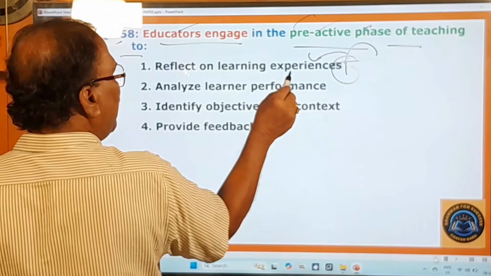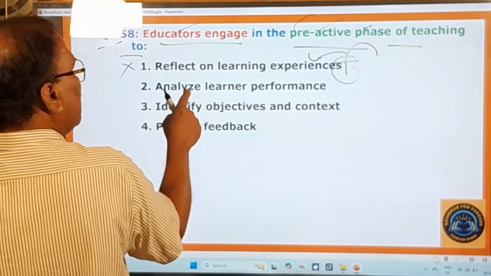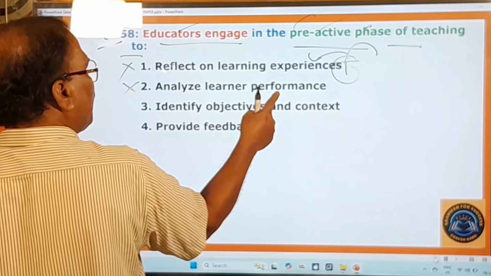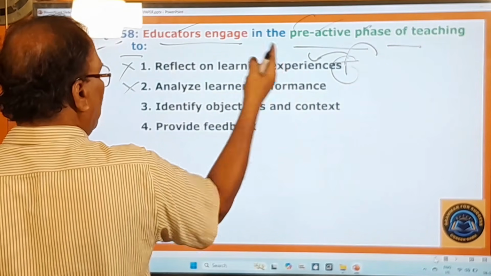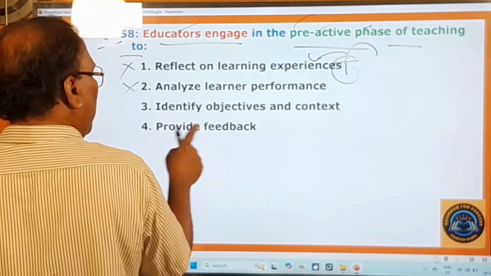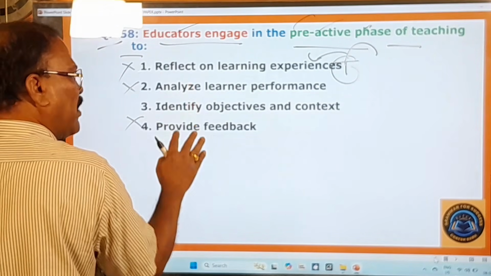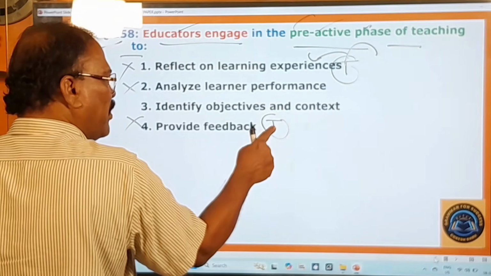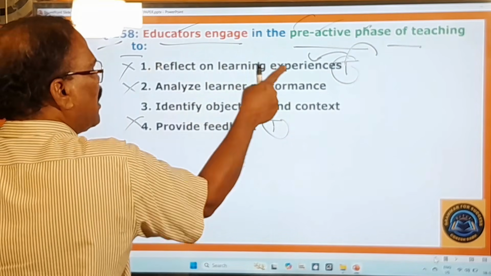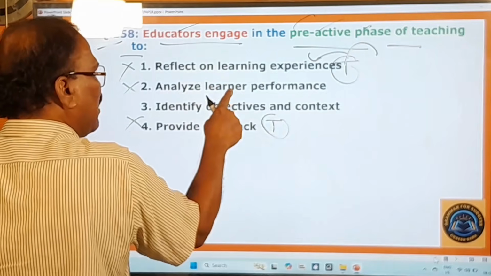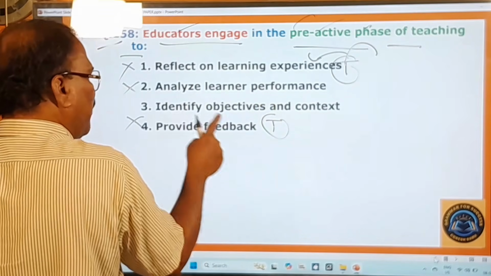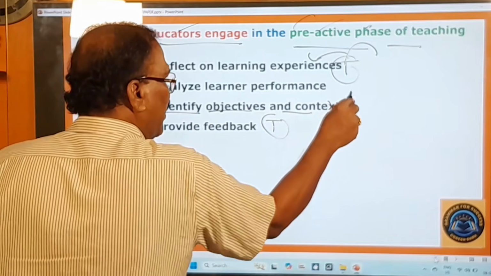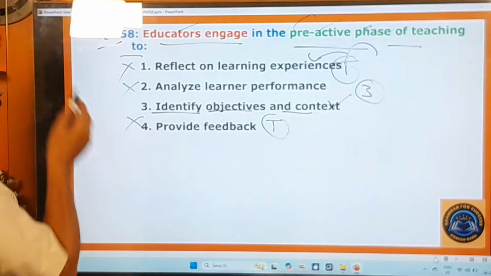Reflect on learning experience. Oh my God, it's not there. Analyze the learner performance. You have not even taken the class. How can you analyze the learner performance? How can you reflect on learning experiences? No. And here, provide feedback? No. You have not even started your class. You have not even started your teaching. So before teaching, reflecting on learning experiences will not be there. Analyzing learner performance will not be there. Providing feedback will not be there. But only identifying objectives and context will be there. Therefore, the third one is your answer.